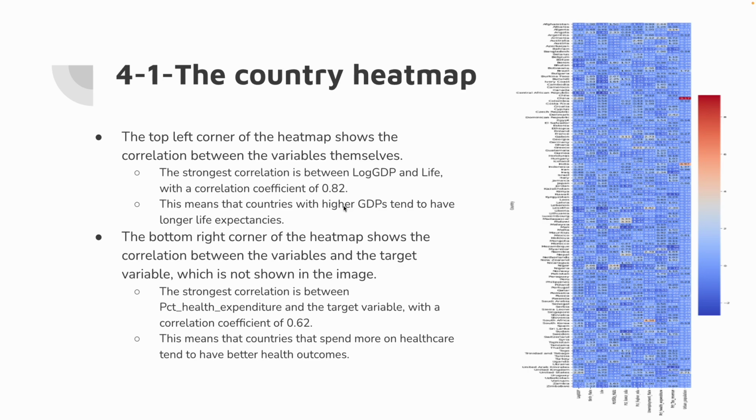This means that countries with higher GDP tend to have longer life expectancy. Another example is percentage health expenditure and the target variable, which is 0.62. So it means the countries that spend more on healthcare tend to have better health outcomes.